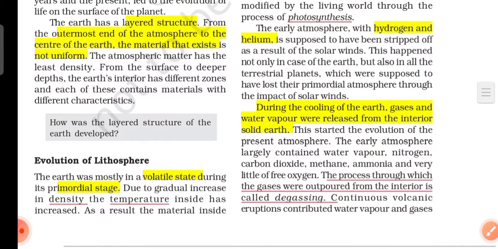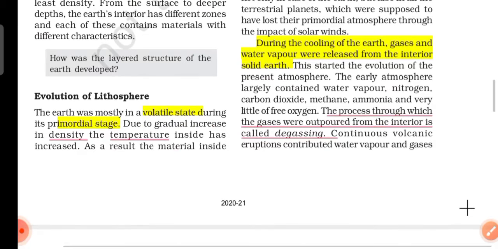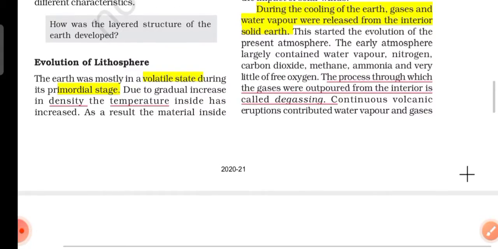The Earth has a layered structure. From the outermost end of the atmosphere to the center of the Earth, the material that exists is not uniform. There are different layers, and different material exists without any uniformity. So we'll learn about the evolution of the lithosphere, how this layered structure has developed and how it is arranged. Now, evolution of Earth.